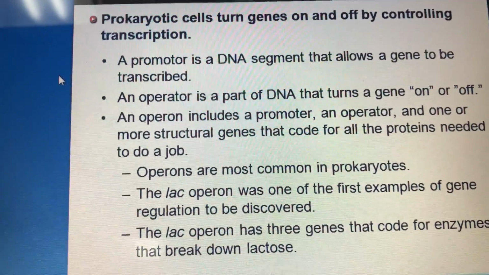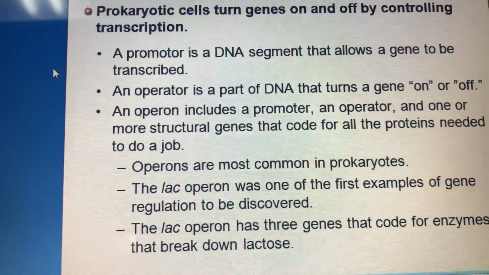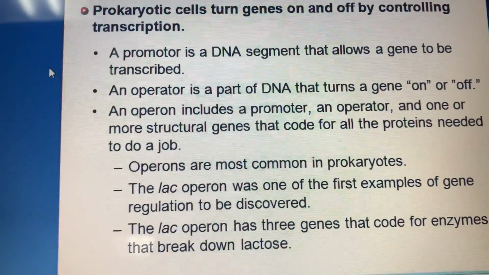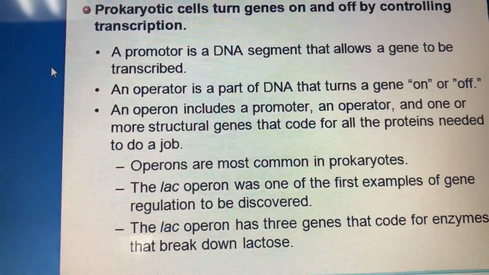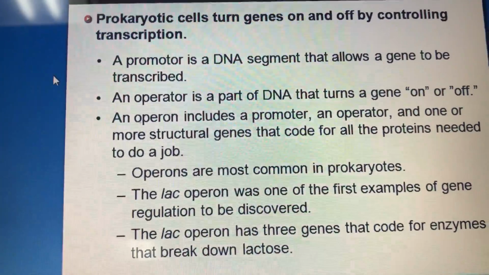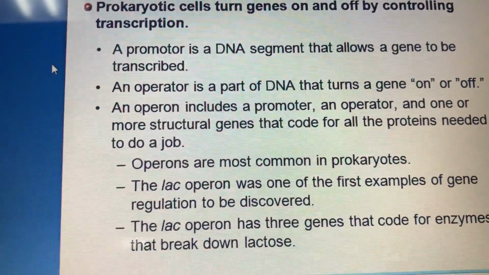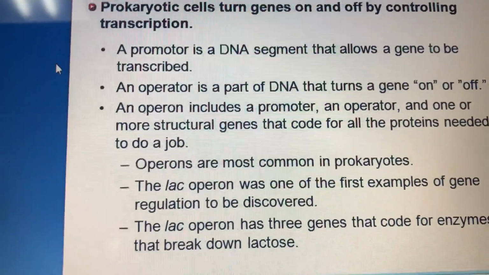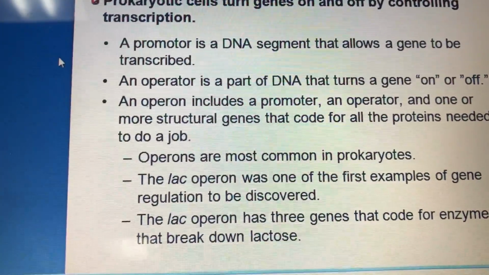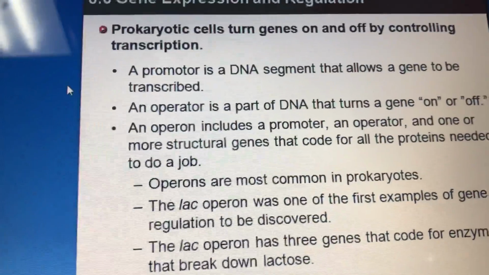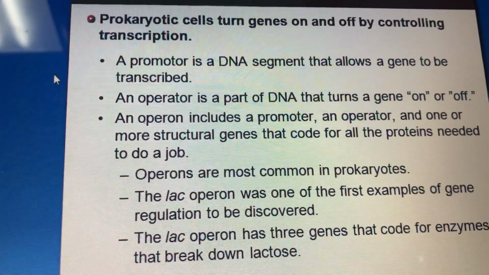Now, this promoter will let the gene be transcribed, and the operator will switch on the gene, so the RNA polymerase can bind and start transcription of DNA to mRNA with its message.